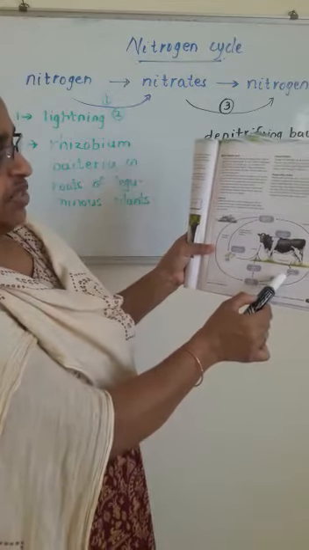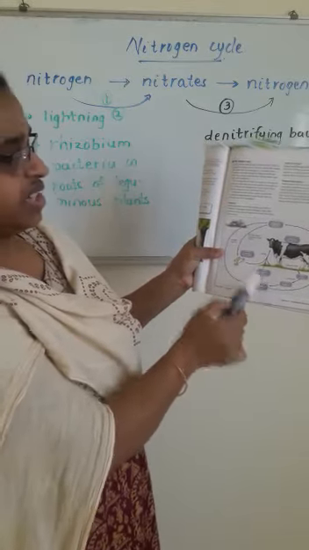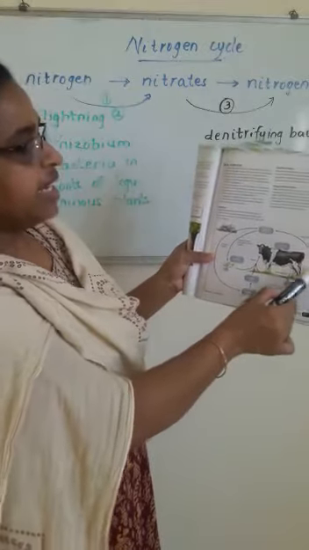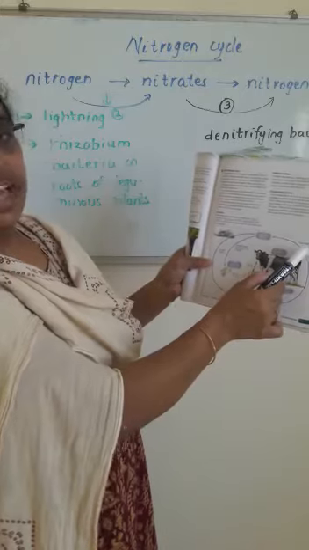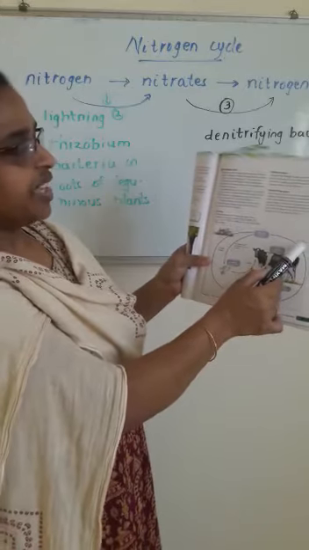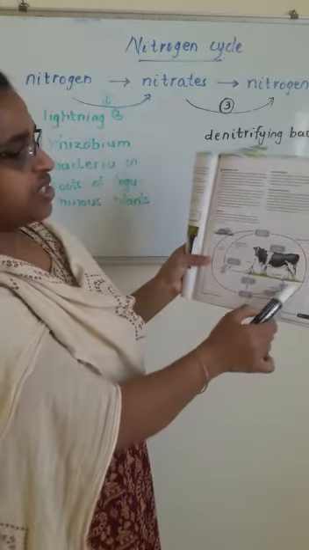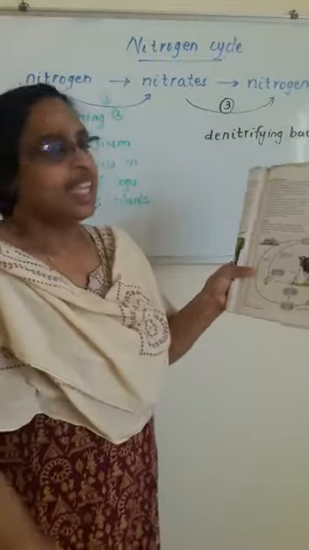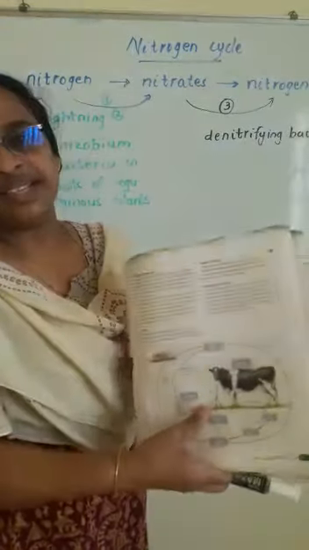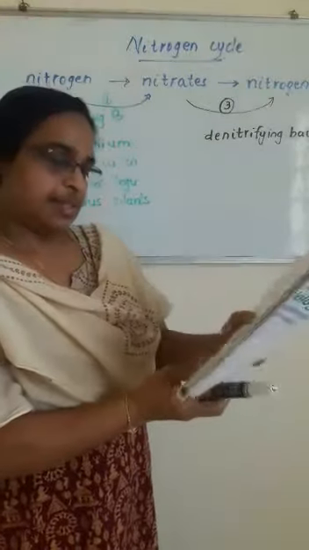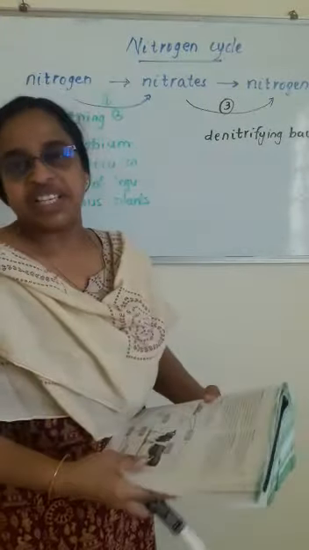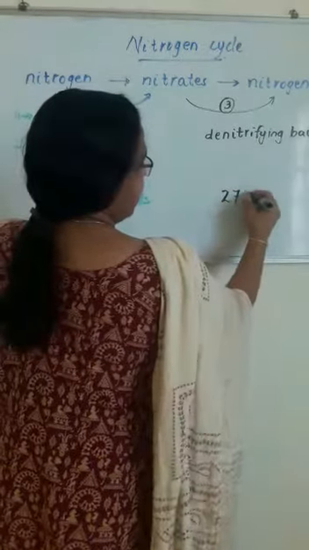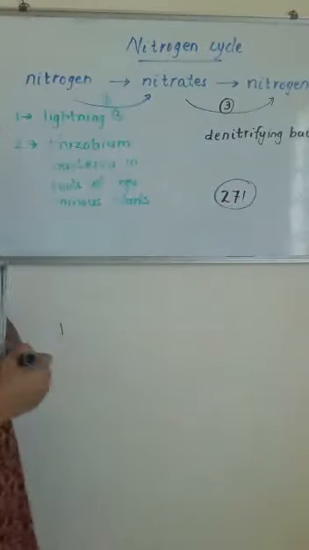It is known as nitrification. Again it is converted to nitrates and ammonia. Then these nitrates, by denitrification, by some bacteria, denitrifying bacteria, can be converted to nitrogen gas in the air. Okay, this is the nitrogen cycle. It is given on page 271. So you can refer to that page, 271. Okay.